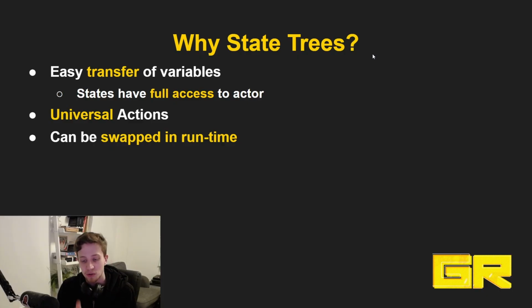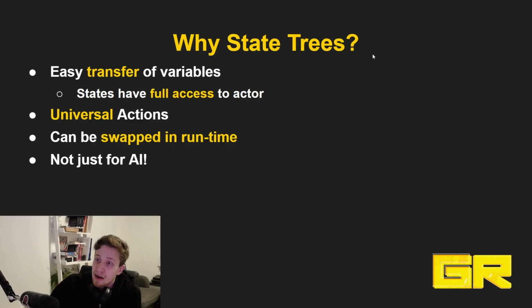There can be a state tree for aggressive behavior, a state tree for fearful behavior, and you can switch them at runtime. This has a huge benefit because it allows you to keep your code pretty small. You can keep in an individual state tree only the code and only the options that are relevant to that specific state tree. Alright, another very cool thing about state trees is that they are actually not just for AI.